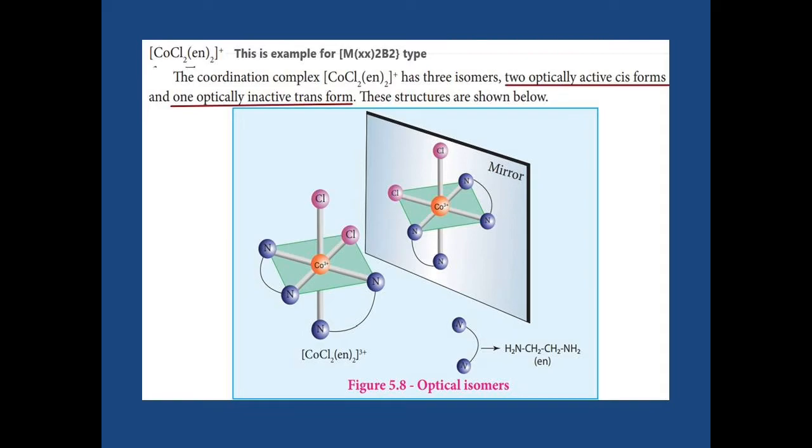The 2 chlorine are monodentate ligands. So totally we get 6 bonds around the central atom, so it is an octahedral complex. In this octahedral complex, there are two optically active cis forms and one optically inactive trans form. It is not indicated here, but you have to learn it. The diagram shows the mirror images. It gives a mirror image which is not superimposable on the real image, so it is optical isomerism. So cobalt with 2 chlorine and ethylenediamine twice gives optical isomerism.